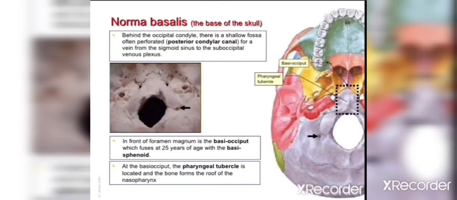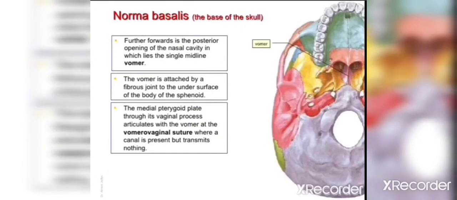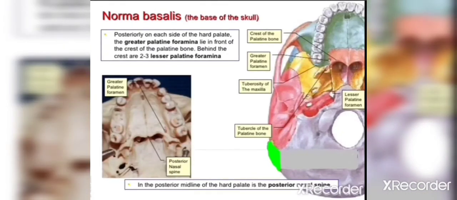And there is a tubercle on the basi-occiput. This is known as the pharyngeal tubercle. It is forming the roof of the nasopharynx. Then there is an individual bone at the base of the skull. This is the vomer bone, and it is attached by a fibrous joint to the undersurface of the body of the sphenoid. This yellow colored bone is the sphenoid complete, and this purple colored bone is the vomer, which is articulating with the sphenoid bone with the help of a fibrous joint. Then there is the greater palatine foramen over here. It is transmitting the greater palatine nerves and vessels.